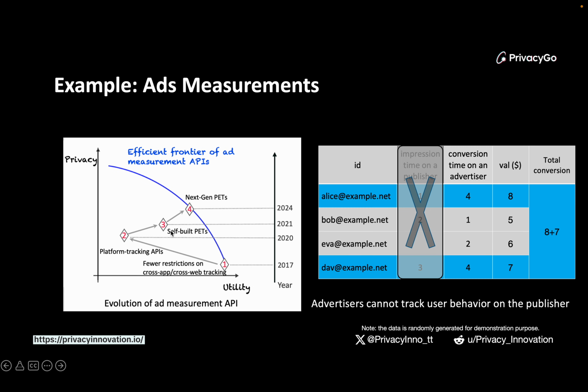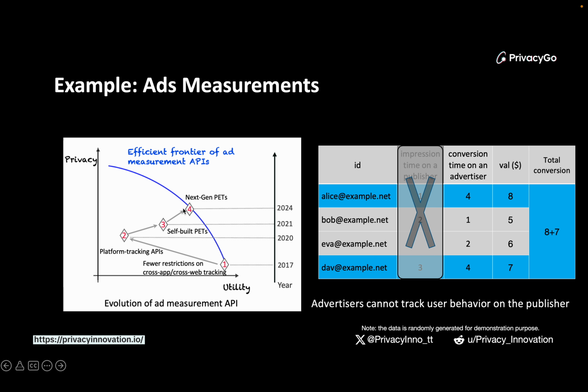Then as time goes, many companies decided to build their own solutions based on privacy-enhancing technologies. So the idea is we can do this computation in some confidential form so that the user data is never revealed to the other party, and meanwhile we can also do this computation meaningfully. But you see the utility is still worse, but the privacy has increased. So this is checkpoint 3, and now we are in checkpoint 4.